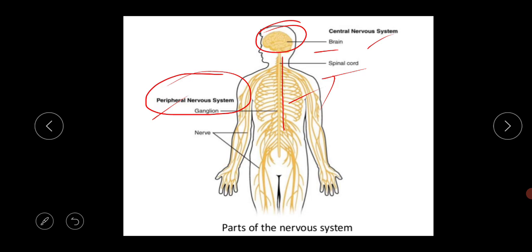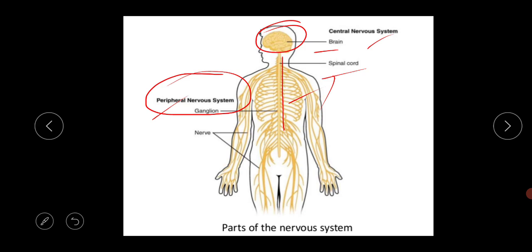This is the last slide for today's class. In our next class, we will discuss the neuron structure and function. From this video, we came to know what the meaning of response is, what the meaning of stimuli is, what the meaning of sensory organ is, different kinds of receptors, effectors and nerves, and the parts and types of the nervous system.